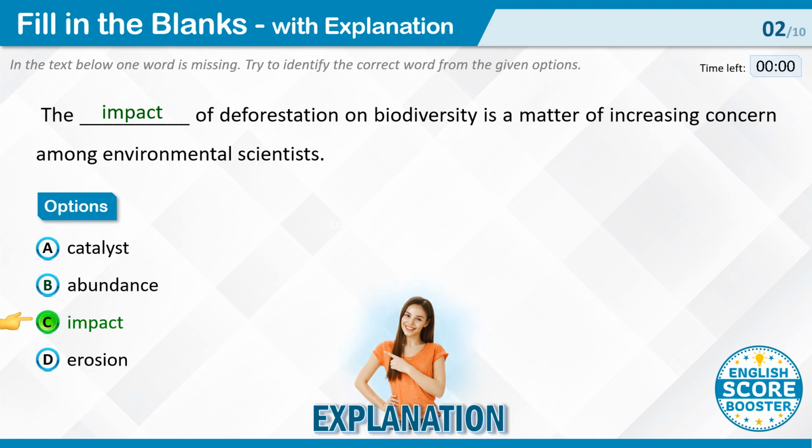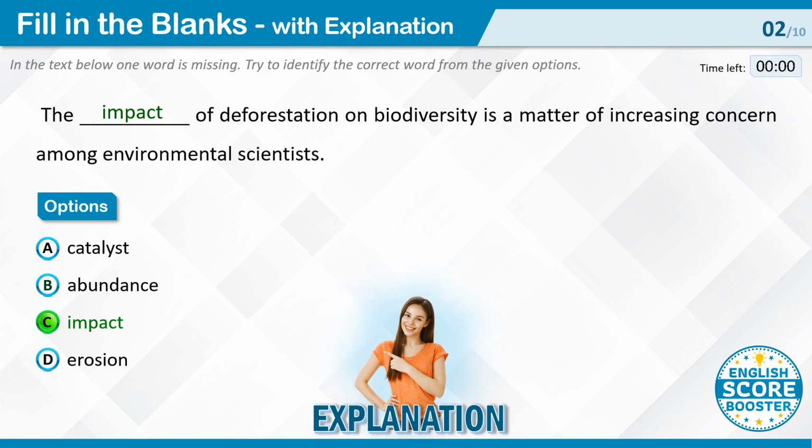Impact. This is the correct answer. Impact refers to the effect or influence of something, and in this context, it fits well to convey the consequences of deforestation on biodiversity. Erosion. Erosion refers to the gradual wearing away of something. It doesn't accurately describe the impact of deforestation on biodiversity in this sentence.